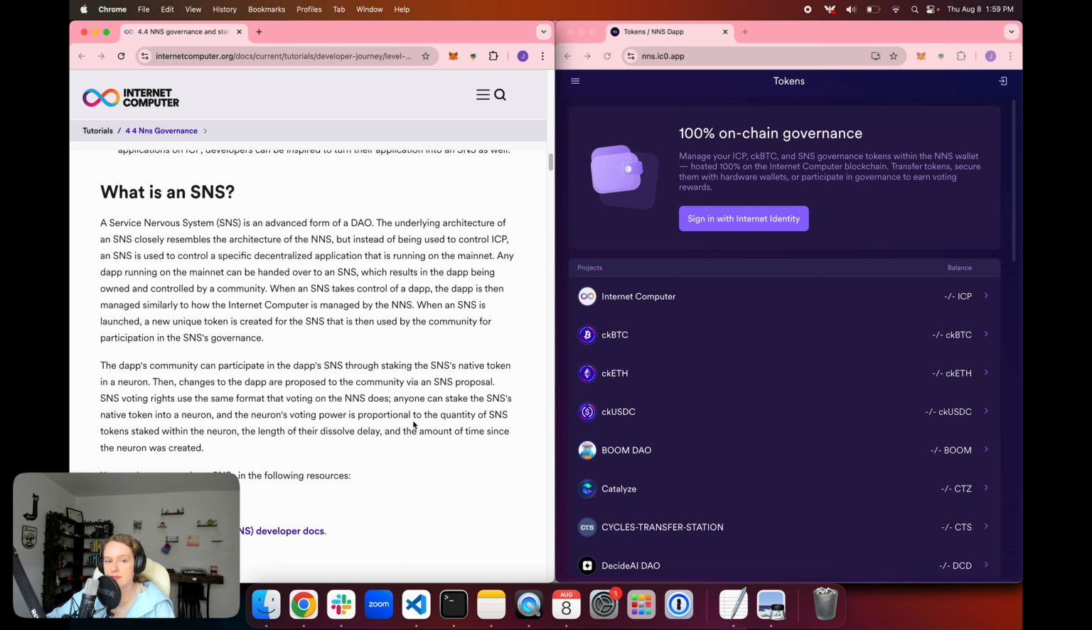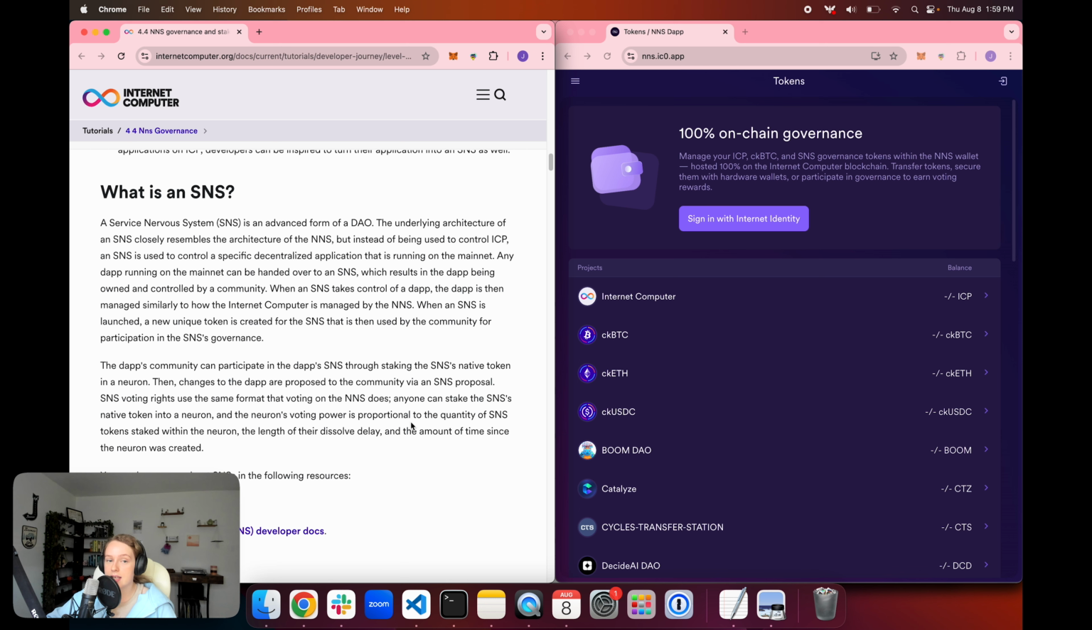And it's a pretty advanced form of a DAO because it closely resembles the architecture of the NNS, but instead of being used to control the entire ICP network, an SNS is designed to control a specific application that's running on ICP. So any application on the mainnet can be handed over to an SNS, which results in that application being owned and controlled by its community.